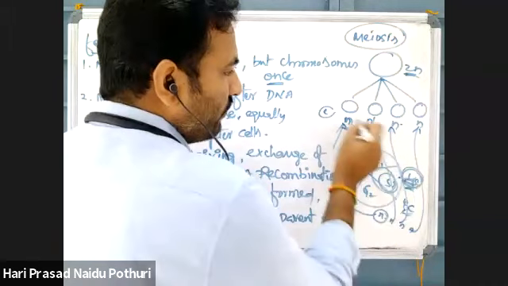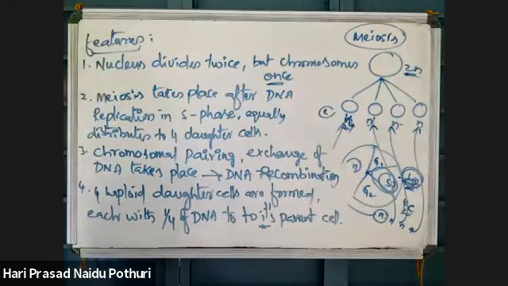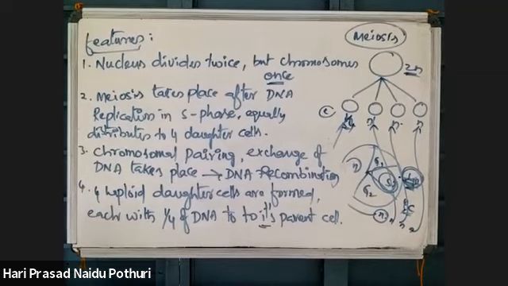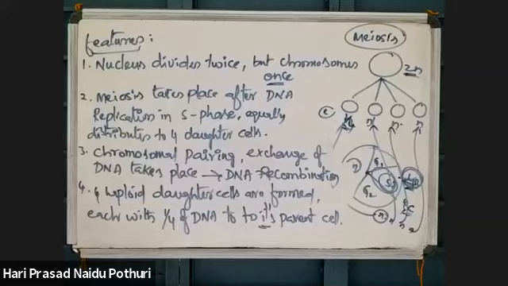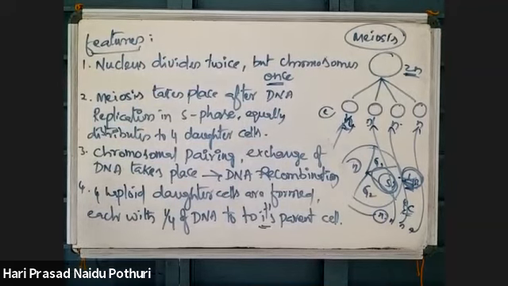So 4 are here, 1, 1, 1, but the parent cell has a 4. So 1/4 of its parental DNA is present in each and every daughter cell. 4 haploid daughter cells are formed in meiosis.